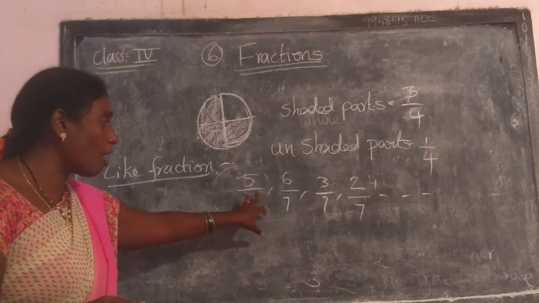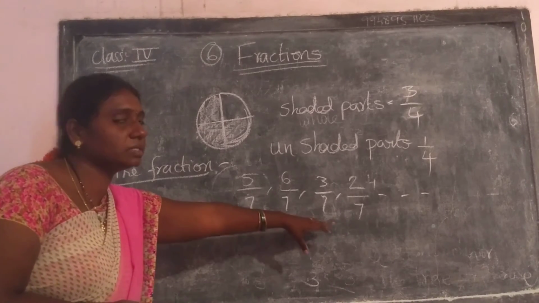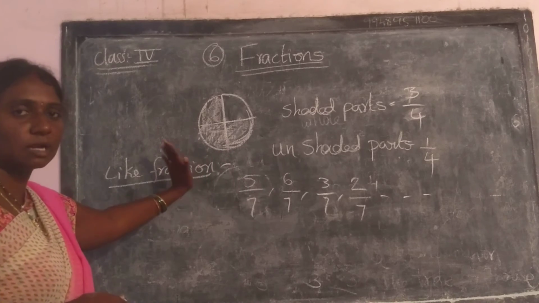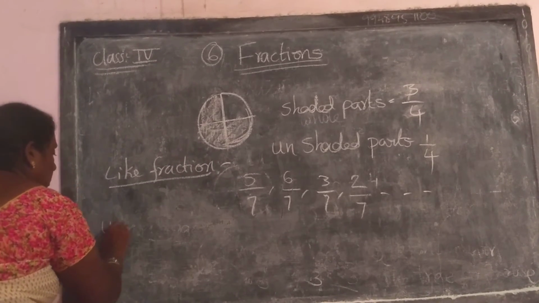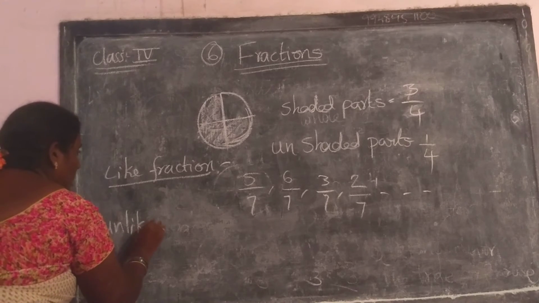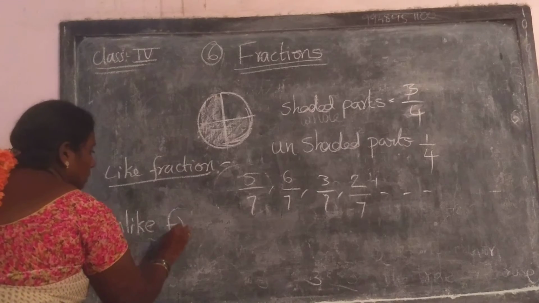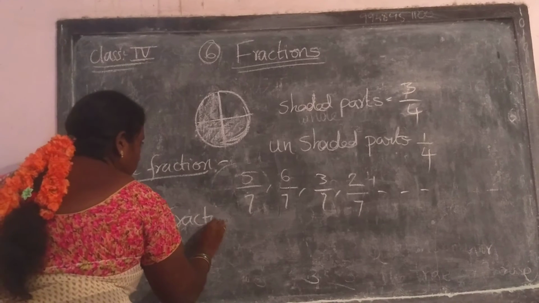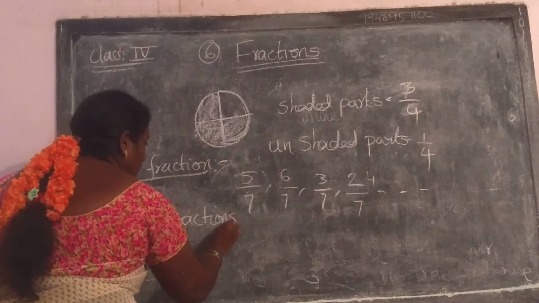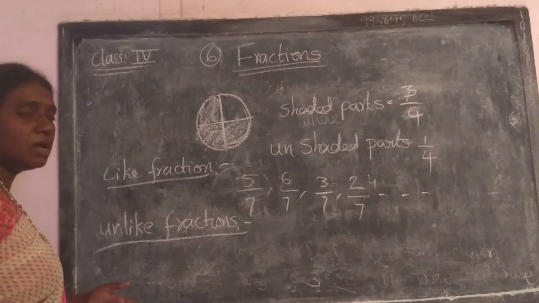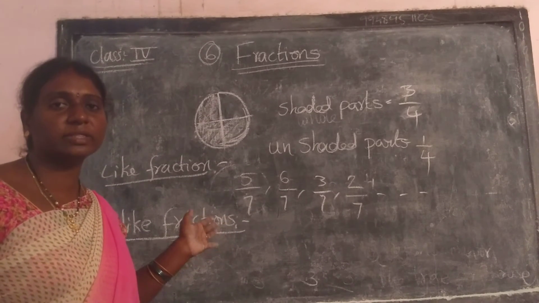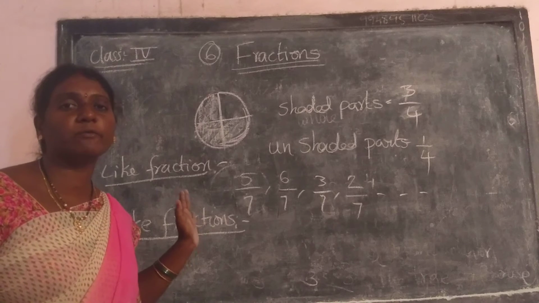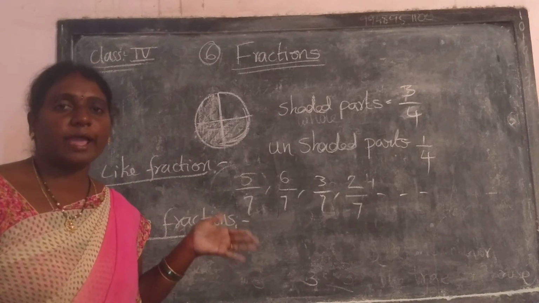Here observe, all denominators are the same: 7, 7, 7, 7. This type of fractions are called like fractions. Coming to the unlike fractions. Unlike fractions means the opposite of this. Unlike fractions means fractions with different denominators. That type of fractions are called unlike fractions.